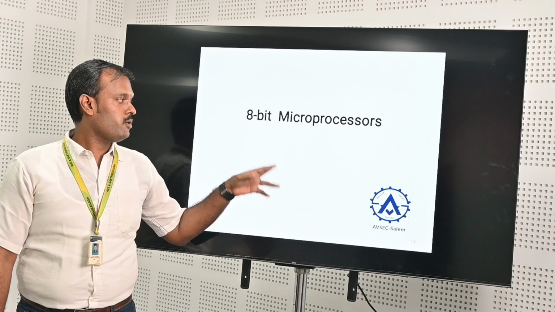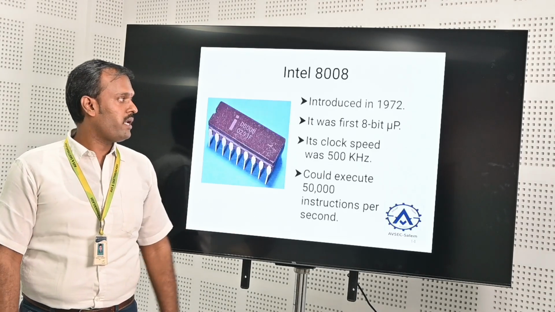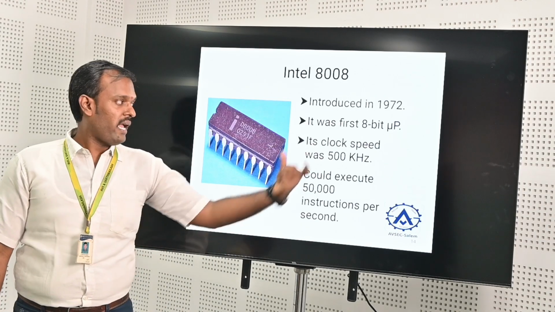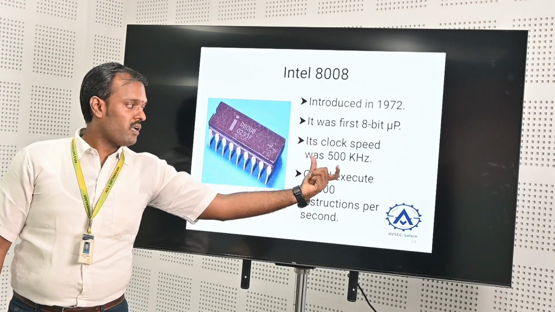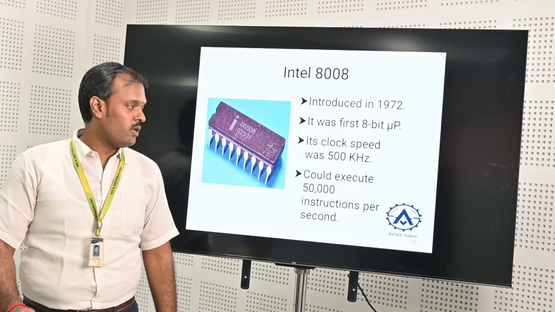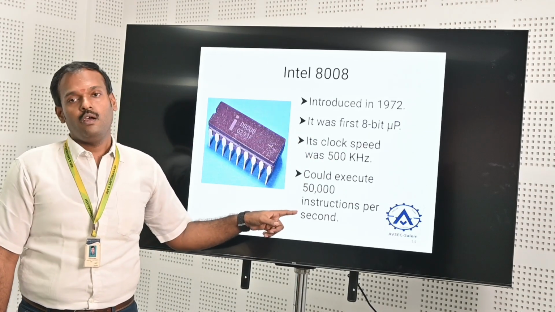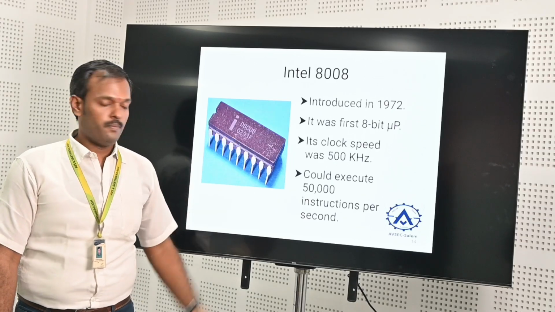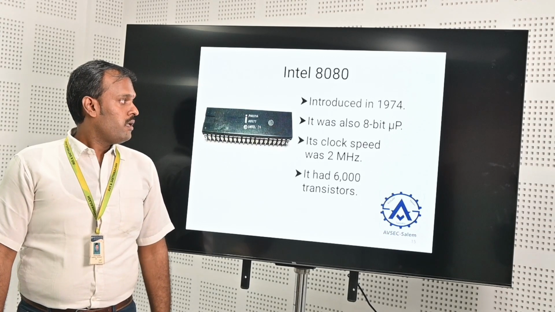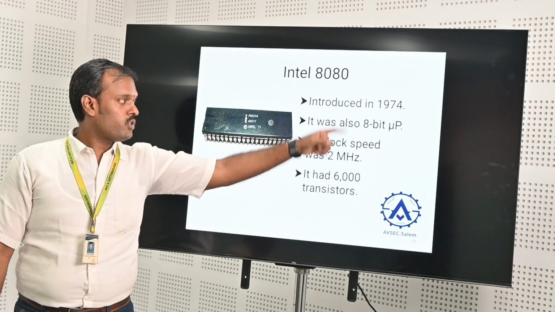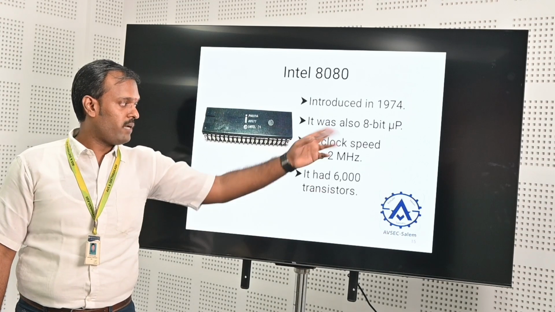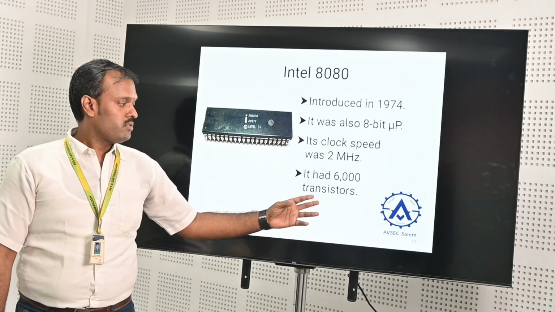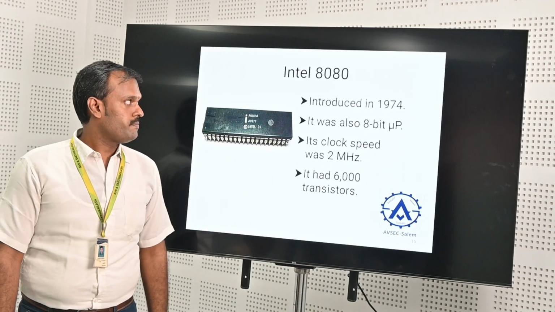Now we are going to look at the 8-bit microprocessor. The 8-bit microprocessor was introduced in 1972. The bit is 8, and the operating clock frequency is 500 kilohertz. It has more than 50,000 transistors fitted into the chip. Then Intel 8080 was introduced in 1974. It is an 8-bit processor. Operating speed is 2 megahertz, and it has 6000 transistors available.